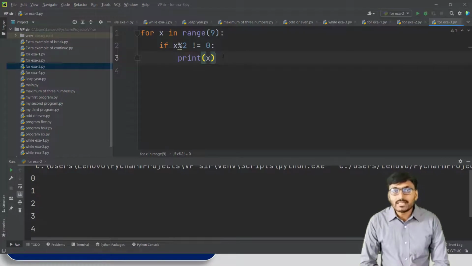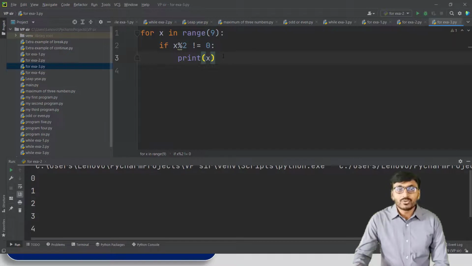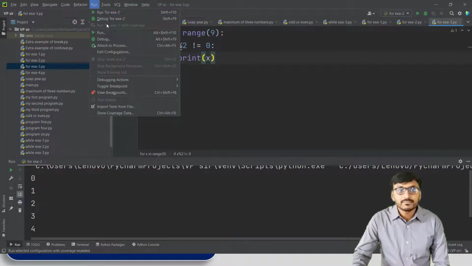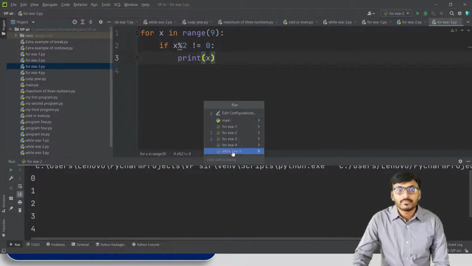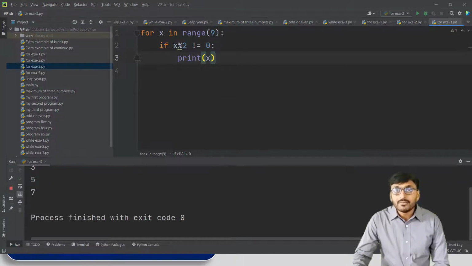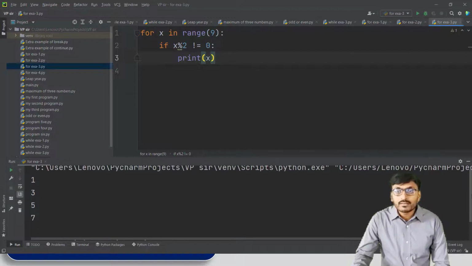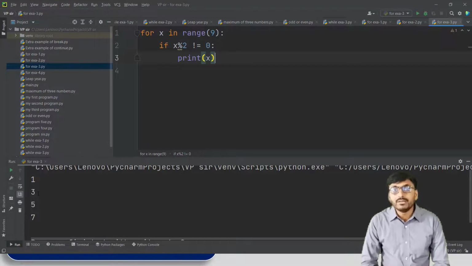So in PyCharm, for x in range 9, if x modulo 2 is not equal to 0, then print x. So if we run this program, then we get output 1, 3, 5 and 7. This is the output: 1, 3, 5 and 7. Odd numbers between 0 to 8. Okay.